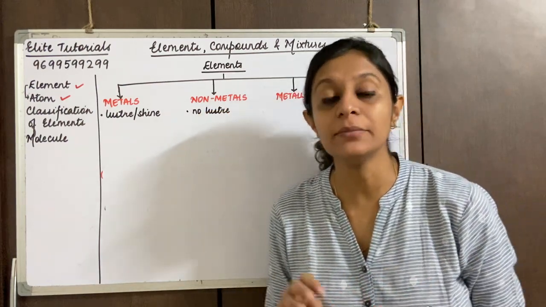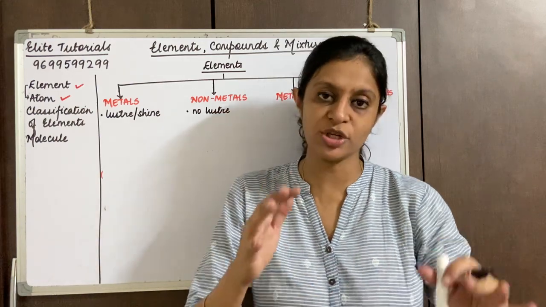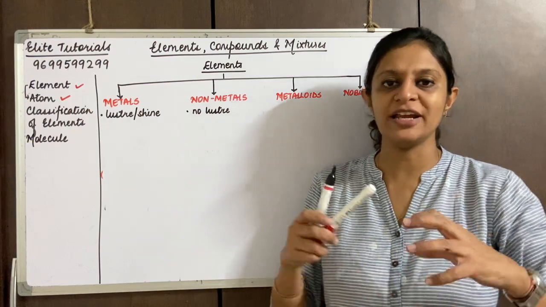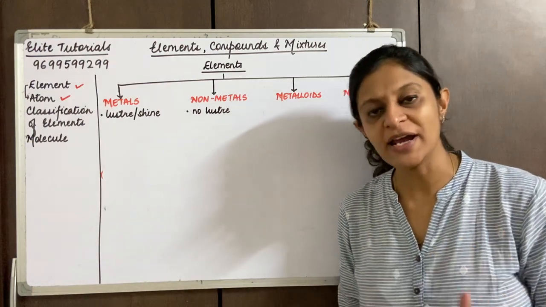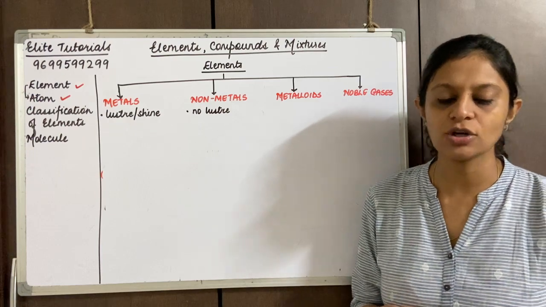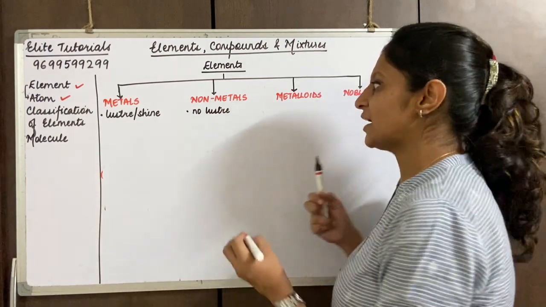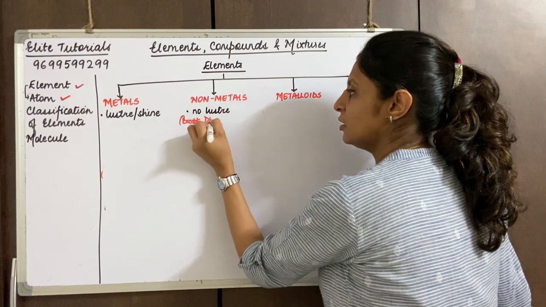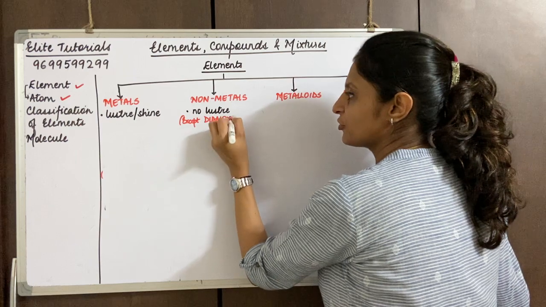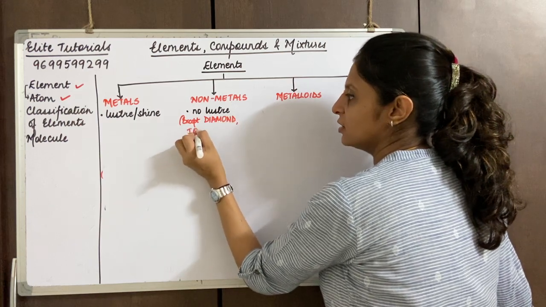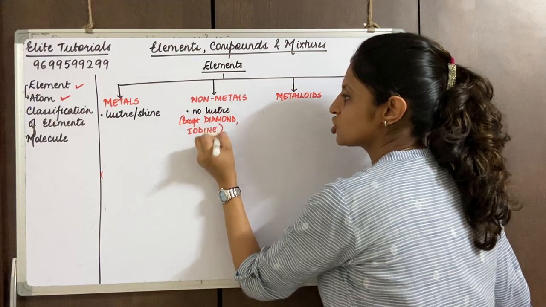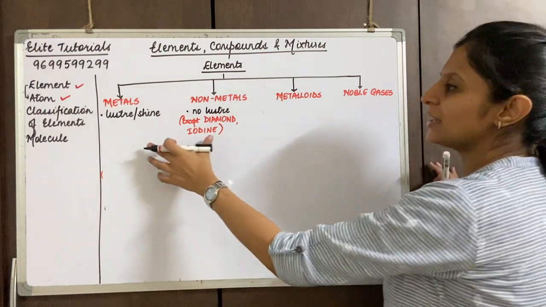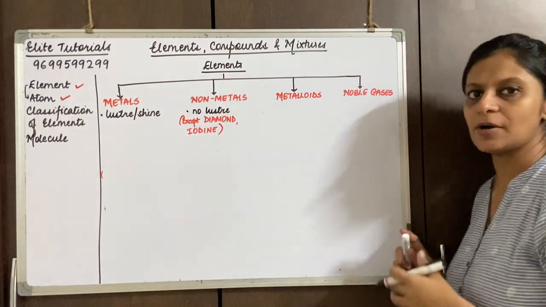But diamond is a non-metal which is made up of carbon, so that's an exception. Diamond has a very nice luster, in spite of being a non-metal. And also when I talk about iodine, except diamond, that is a form of carbon, and iodine. Iodine is what is present in salt. We'll just quickly compare metals and non-metals, then we'll be discussing metalloids.